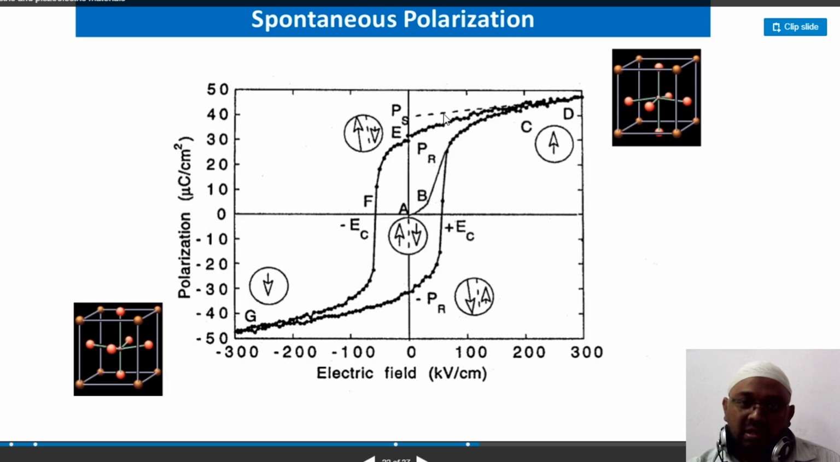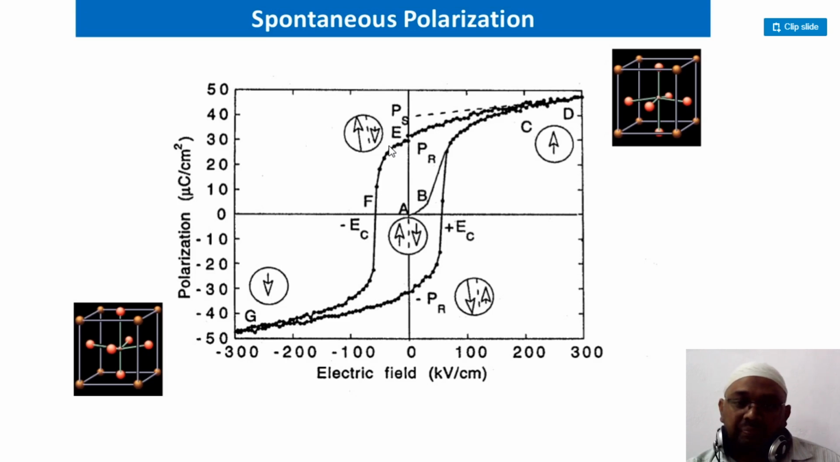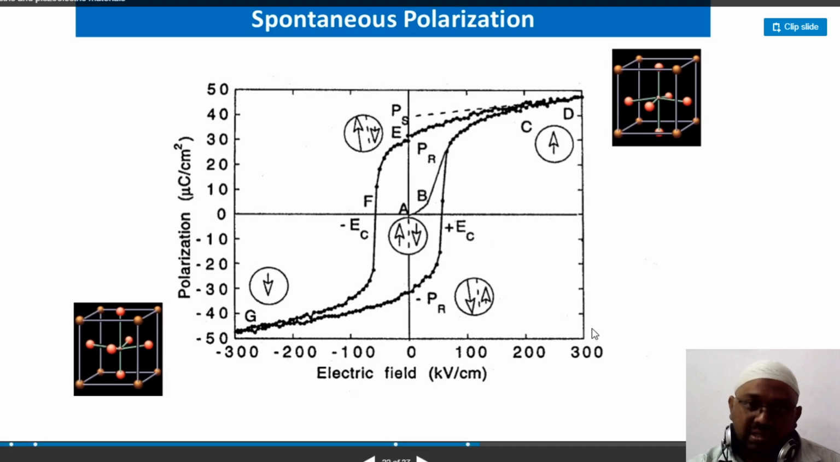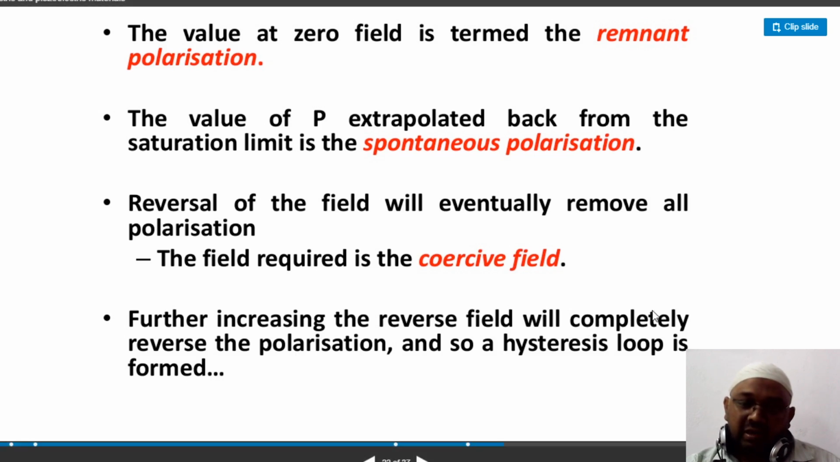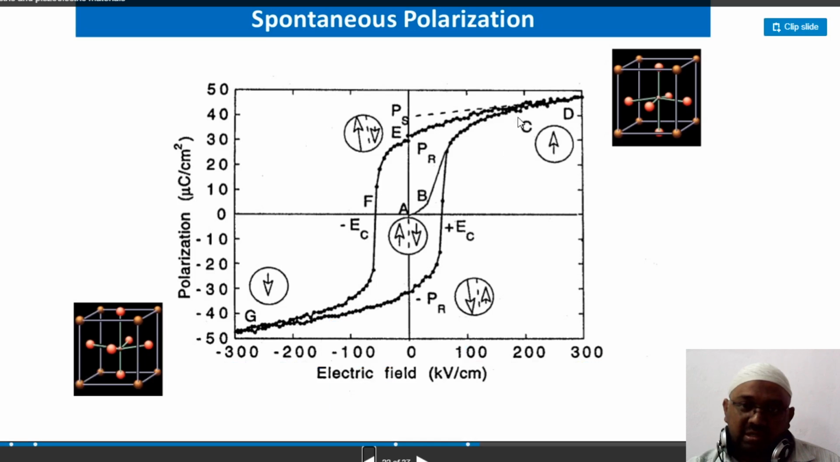This is called hysteresis, the lagging of the polarization with respect to the applied external electric field. Exactly when the electric field is 0, when you don't apply an electric field, the polarization that remains is called remnant polarization. The value of P coming back from the saturation limit is called spontaneous polarization. When you reverse the field to remove the polarization, you can see that some amount of polarization is still exhibited.